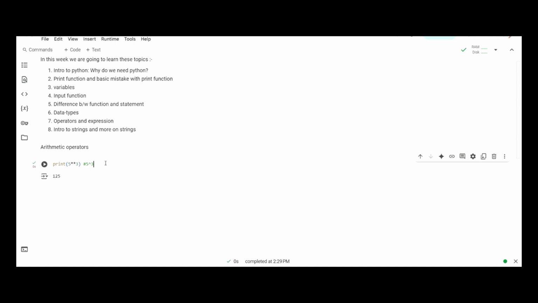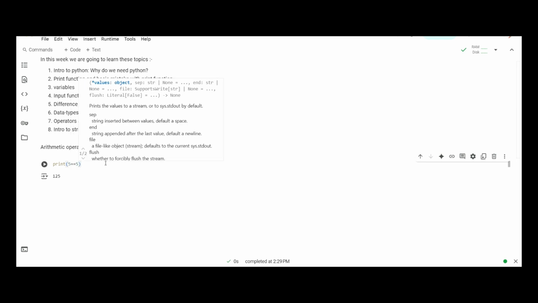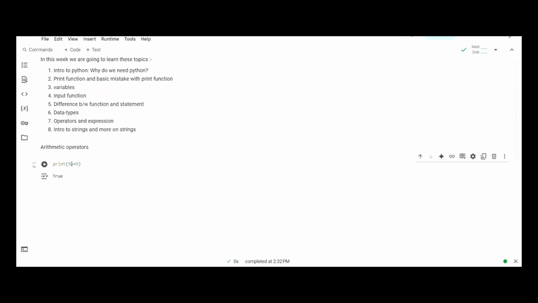Let's see this in the code editor also. Like if we do print 5 is equal to 5, then it will return true because 5 is equal to 5. But if we do 5 is equal to 4, then it is not equal, so it will return false.